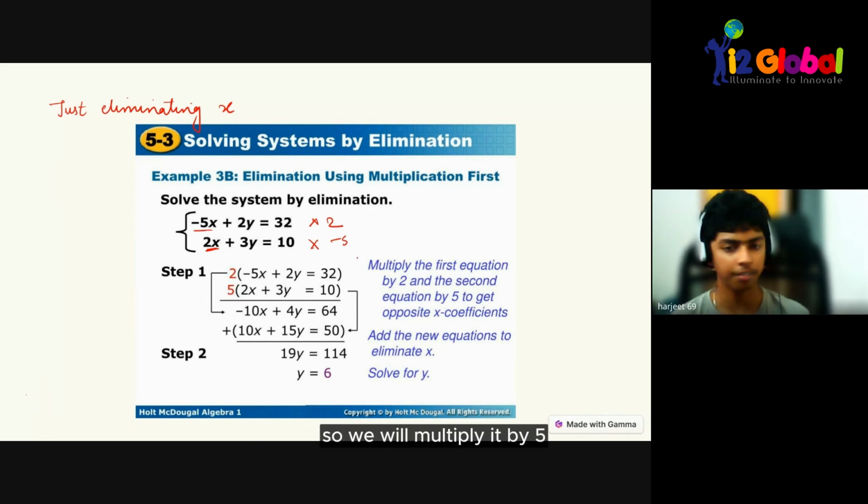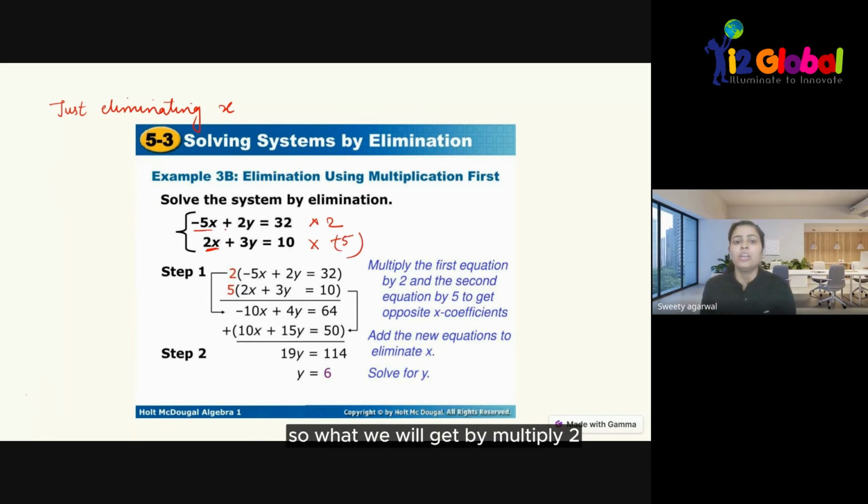Okay. So we will multiply it by 5. When multiplied by 2, we will get minus 10x plus 4y is equal to 64. And here you will get 10x plus 15y is equal to 50. Clear with the first step? Any doubt? Okay, very good.